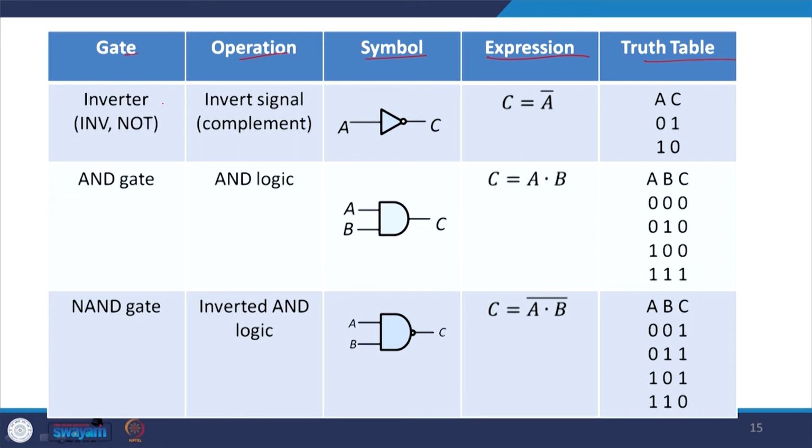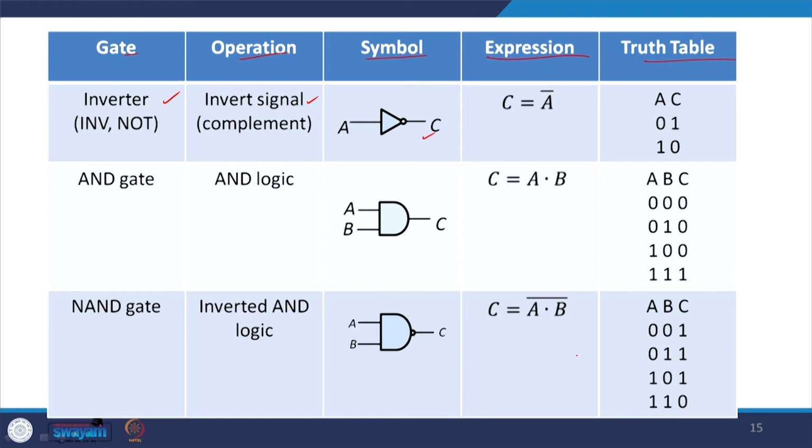First is the inverter, or NOT gate, as we call it. It inverts the signal. Symbolically it is represented by an amplifier-like triangle with a circle at the vertex.